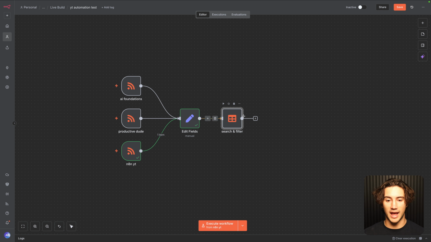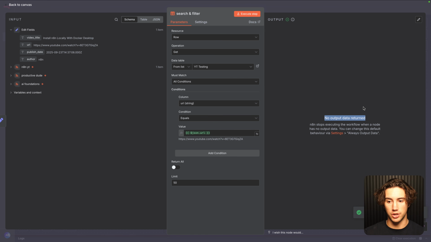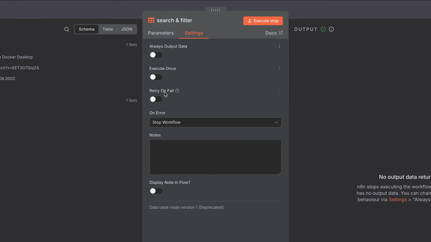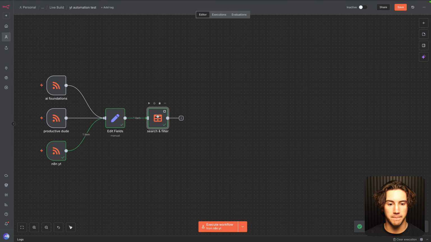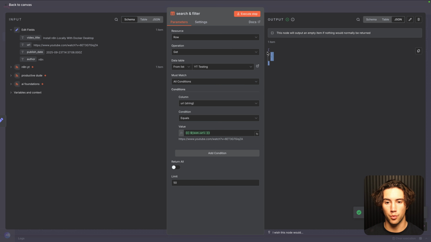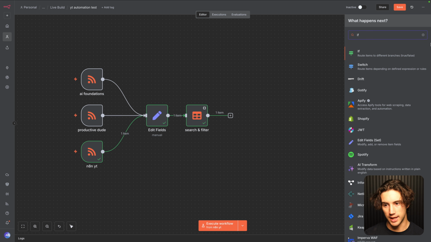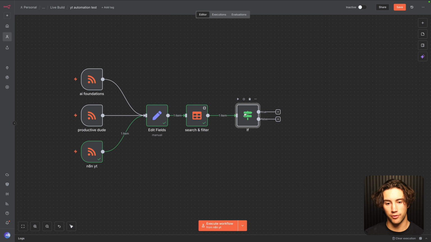After this data search, we can test that out right now. As you can see, we get no output data, which is good. But if we want the automation to run, we'll have to go to settings and turn on always output data. Now when we run that, it's not just going to say no output data, it will just return empty. If I select this plus button and type in if, I can add this to the canvas and it automatically connected for us.